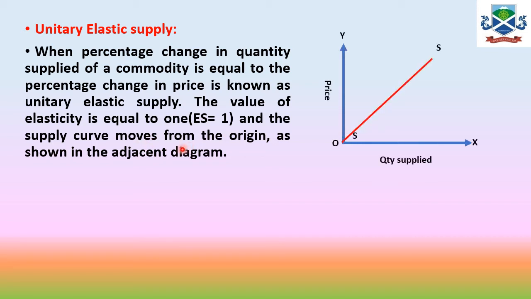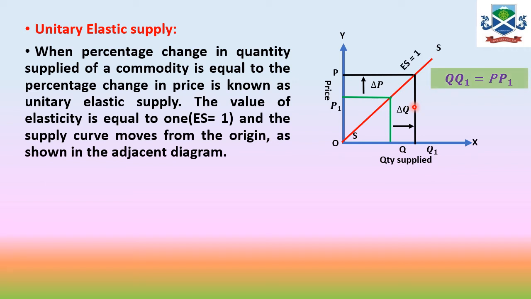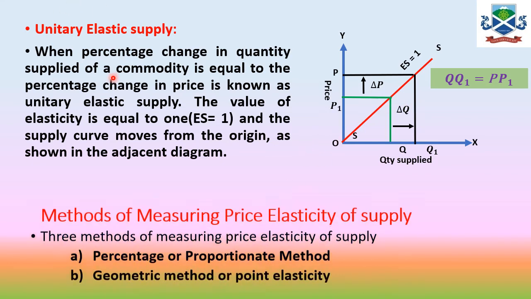You will find the supply curve moves from the origin, and so any changes over here you will find are almost the same. Apparently, even if not correctly measured, it looks to be the same, that delta P and delta Q will be the same, and because of that QQ1 equals PP1, due to which your ES value, elasticity of supply, is equal to 1. So that is unitary elastic supply.